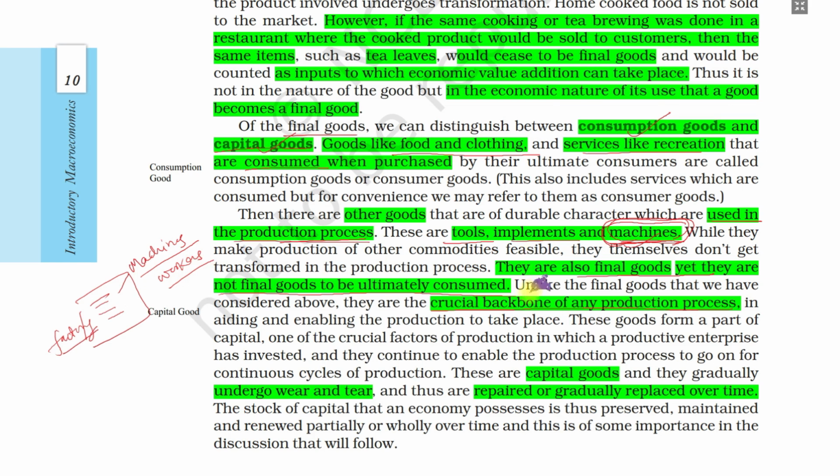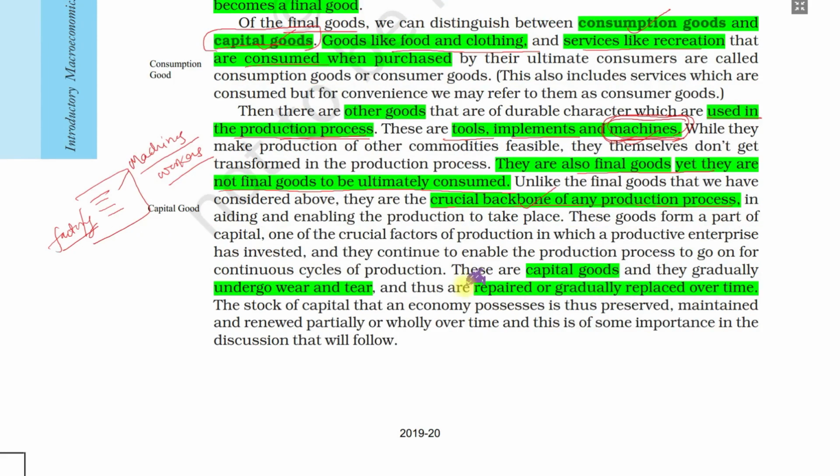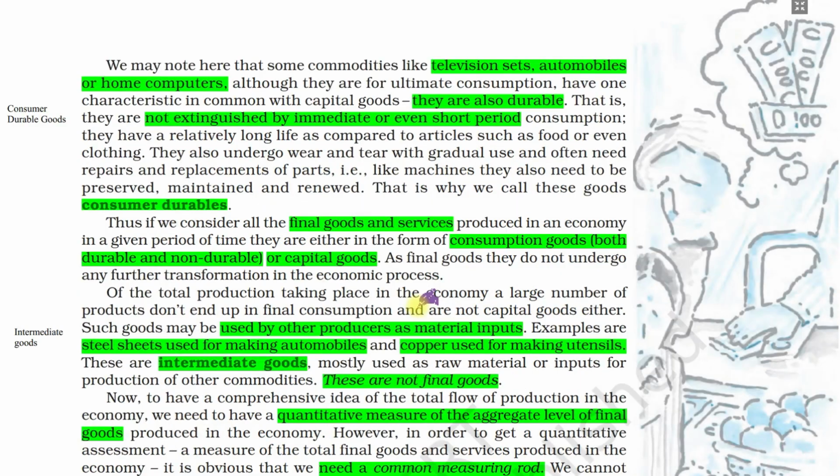So these are very important for any economy, because the economy depends on industries. Industry has to be set up and they have to do some production. So for production, for industry, we need capital goods. These are also final goods, but they are not ultimately consumed immediately. But capital goods also have some lifetime. We'll see this depreciation later on.